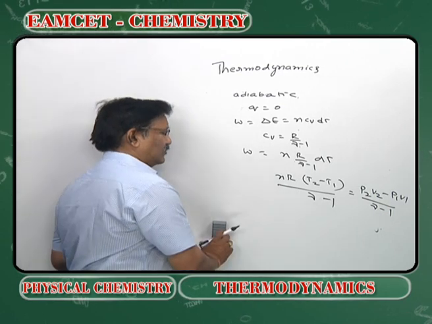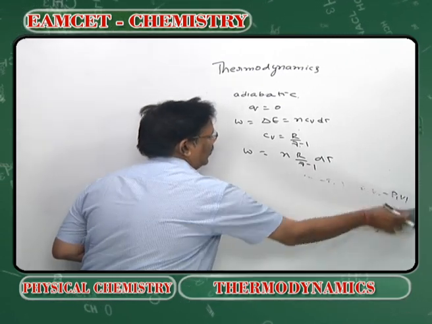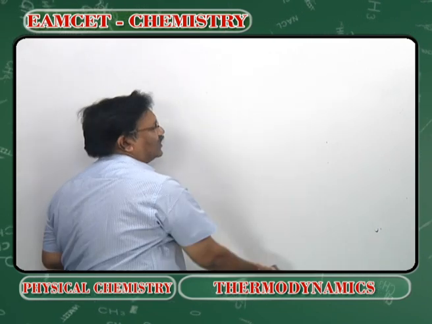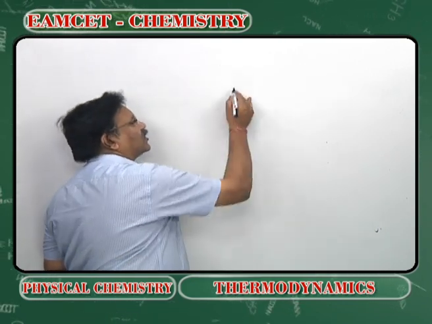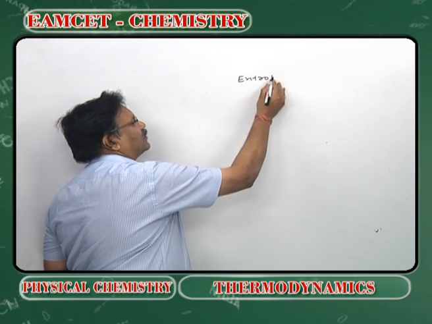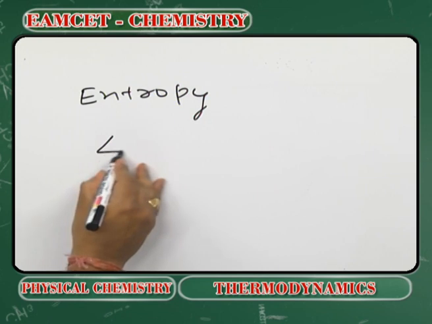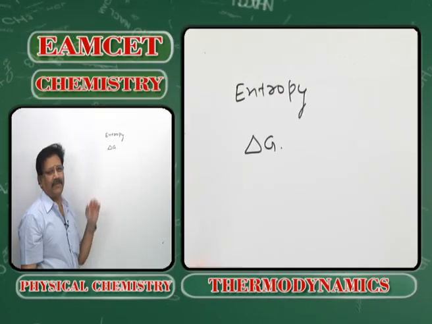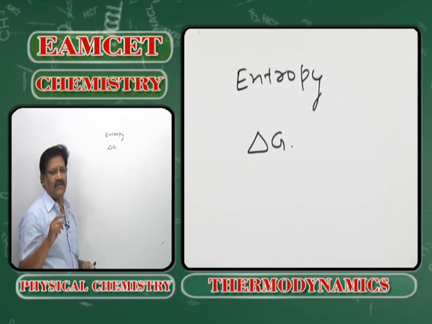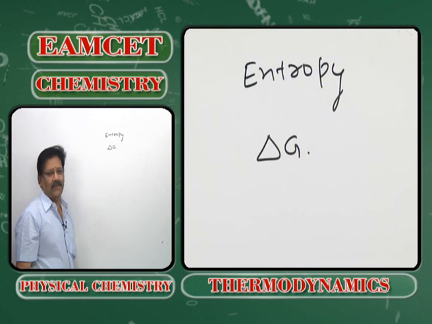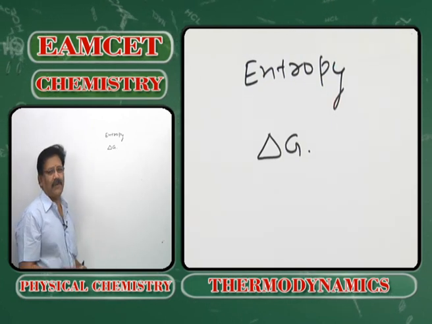Now, the second law mainly deals with entropy and the calculation of free energy change. The second law of thermodynamics mainly deals with the feasibility and spontaneity of a process. What do you mean by a spontaneous process?